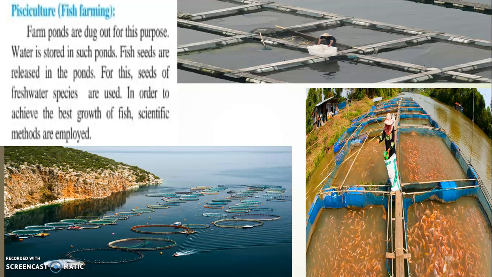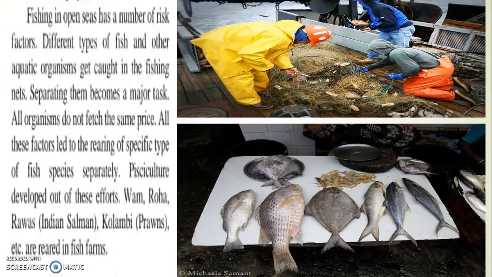Okay, so farm ponds are dug out for these purposes. Water is stored in such ponds. Fish seeds are released in this pond, and from these seeds, freshwater species of fishes are raised. In order to achieve the best growth of fish, scientific methods are also employed. So this is how fish farming, or pisciculture, is done, with man-made ponds, and different varieties of fishes are being reared in various types of ponds. Now this is another picture about fish farming.